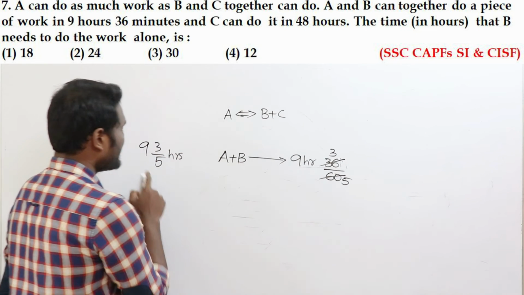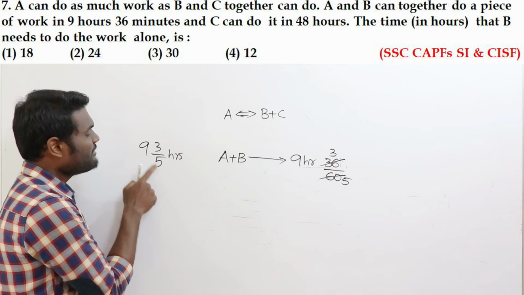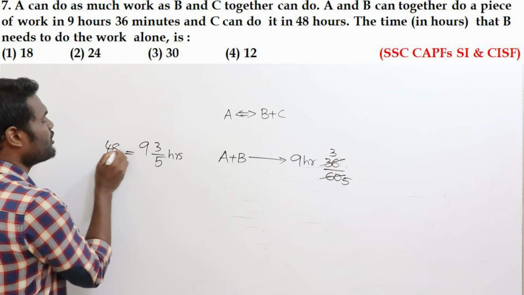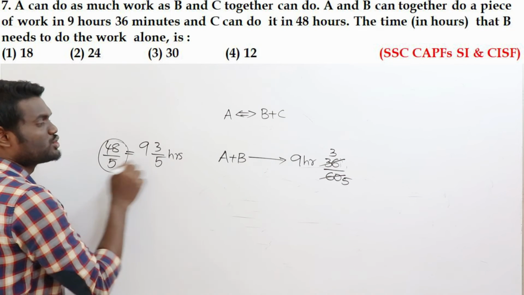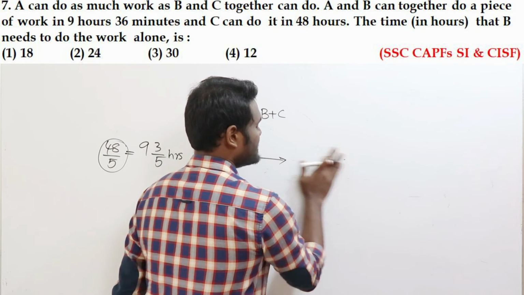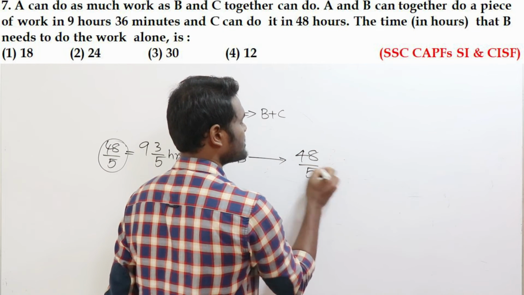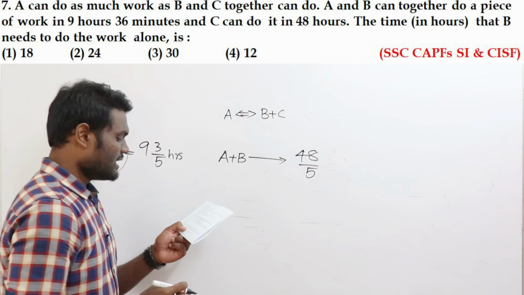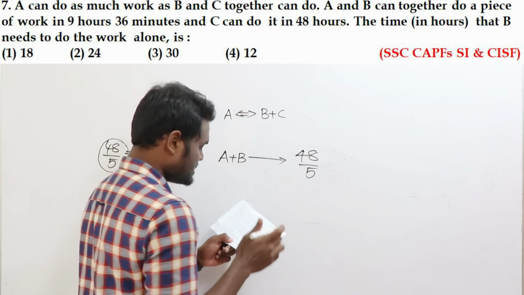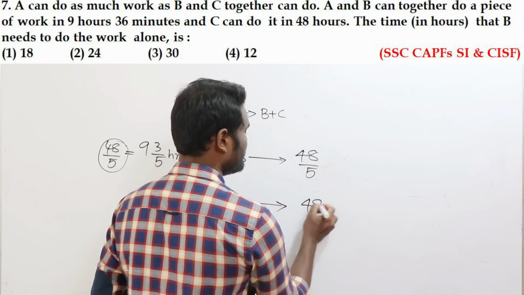9 3/5 hours, it is like a mixed fraction. Convert into a normal fraction. 5 nines are 45, 45 plus 3 is 48, which means it is going to be 48 by 5 hours. So 9 hours 36 minutes is the same as 48 by 5 hours. Okay, next it is said that C can do the work in how many days it seems? C can do it in 48 hours.